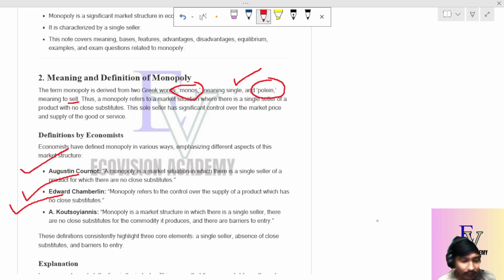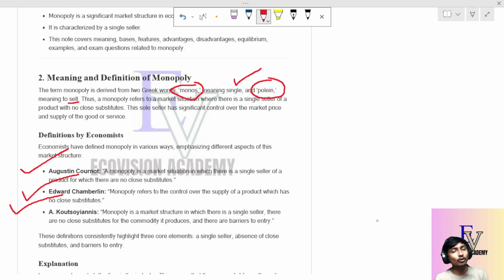So Koutsoyiannis said that monopoly is a market structure where there is a single seller. All the economists told moreover the same thing, but there is a slight difference in their definitions. Cournot said there is a single seller, no close substitute. Chamberlin said I should have control over the supply with no close substitute. Koutsoyiannis said monopoly is a market structure where there is only a single seller, no close substitute for the commodity, and there should be barriers to entry, meaning if anyone wants to join the market, they cannot enter very easily. There should be some barriers to entry.